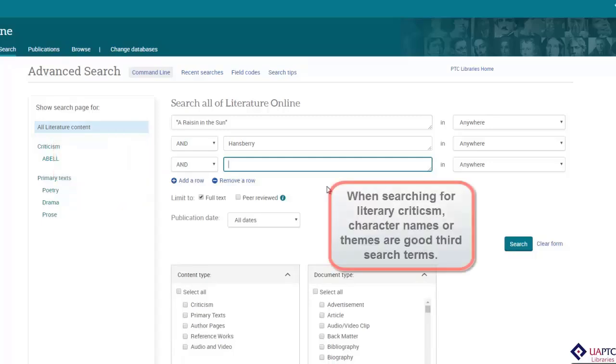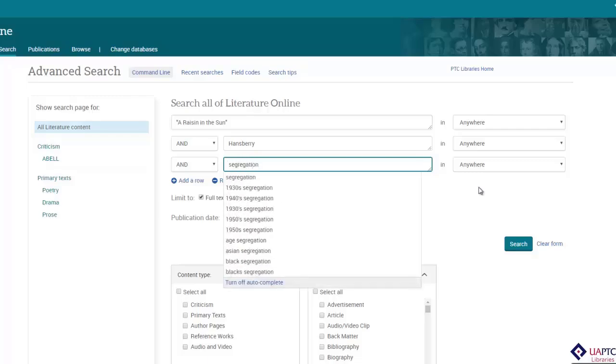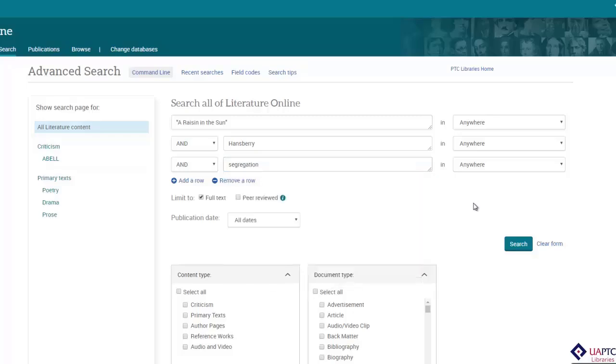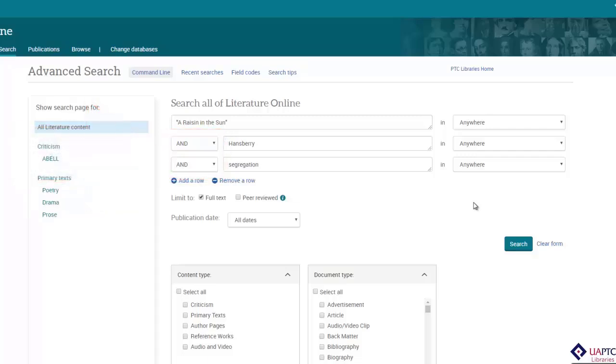If you want to focus on a particular character of the play, you could type in the character's name. Often with short stories, poems, or plays, you will want to focus on a particular theme of the work. In our search for articles on Raisin in the Sun, we will focus on the theme of segregation. Once again, the pre-selected "and" will tell the database that we want to find articles that discuss all three search terms: A Raisin in the Sun, Hansberry, and segregation. So let's click on the search button to see our results.